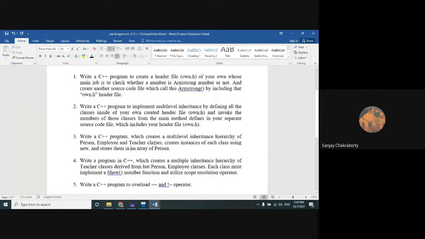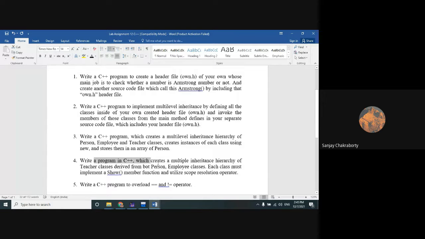Okay, so these three programs are related to the topics that we have already covered in C++. So write a C++ program which creates a multi-level inheritance hierarchy of person, employee, and teacher classes, creates instance of each class using new and stores them in an array of person. It's also a very easy program.